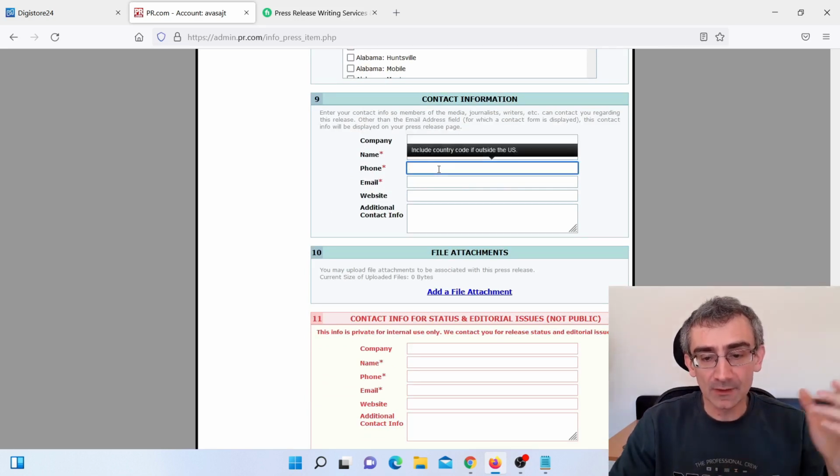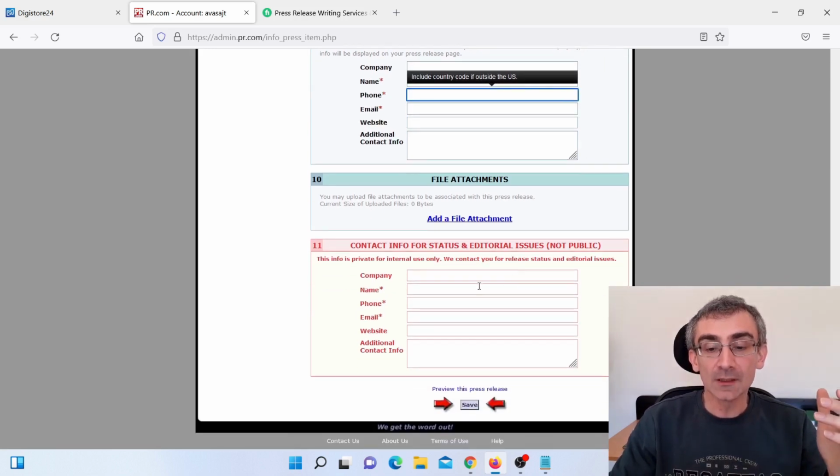Phone number, you need to add some phone number, you need to add email, and then you need to add your contact information, because this is a press release, and like I said, it can easily happen that some of these big news media companies will pick up that press release and they need to know how to contact you to check out, is this information actually true? So you need to add all of these data here, okay?